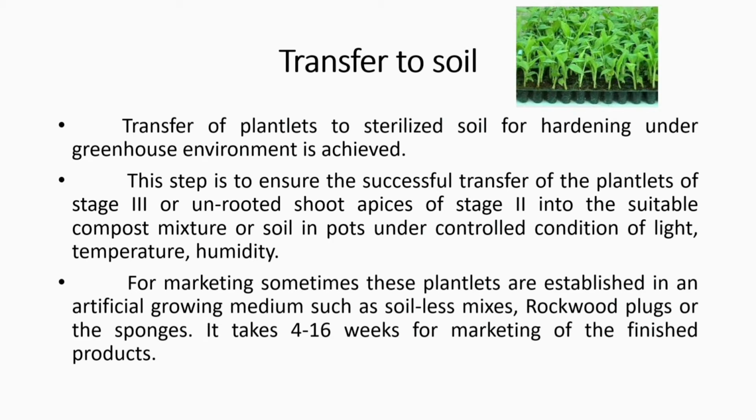This step is to ensure the successful transfer of plantlets of stage 3 or unrooted shoot apexes of stage 2 into a suitable compound mixture or soil in pots under controlled conditions of light, temperature, and humidity. For marketing, sometimes these plantlets are established in an artificial growing medium such as soilless mixtures, rockwool plugs, or sponges. It takes 4 to 6 weeks for marketing of the finished products.